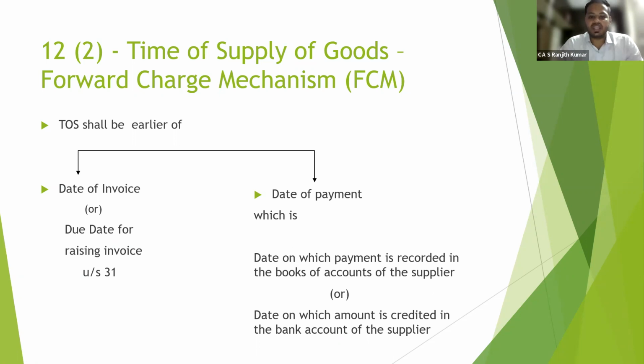Suppose I record that receipt entry on the subsequent day. I consumed the biryani today, so the date on which the amount is credited is today, whereas the payment is recorded in the books of accounts tomorrow. In this case, whichever is earlier is today, which is the date on which payment is credited.